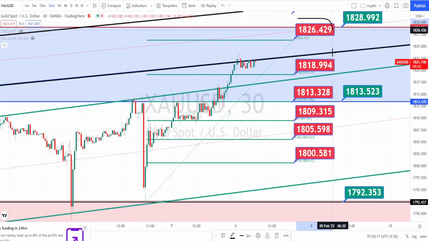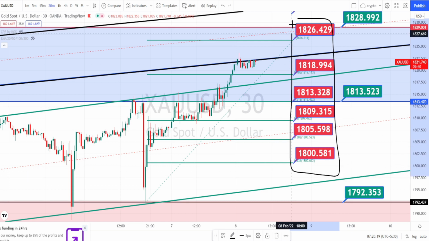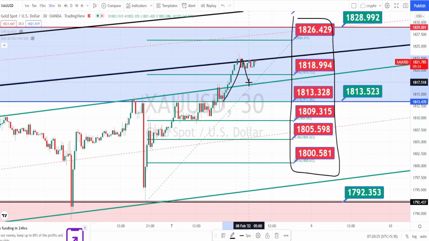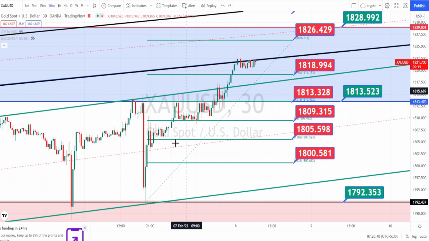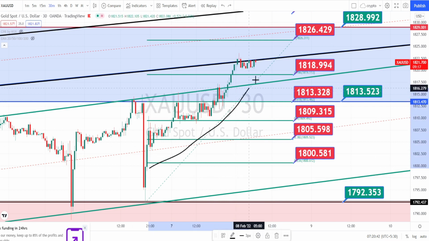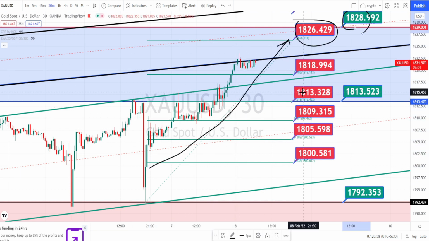So the values in red color boxes are the support and resistance levels for 30 minutes time frame. Currently I can see that the price action is trying to form a double top pattern. If it succeeds to form this double top pattern, we can expect a trend reversal in this currency pair. But presently it is in a very nice bullish trend. Let us do the analysis in 5 minutes time frame.